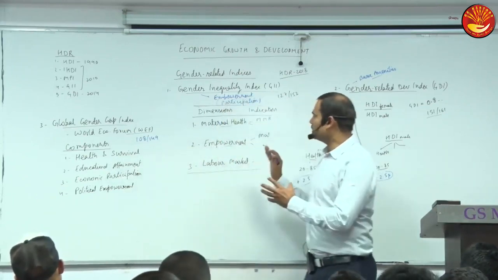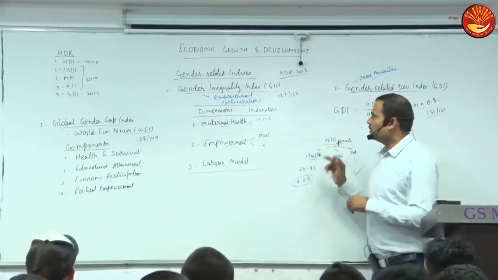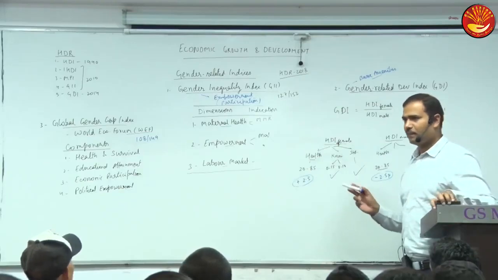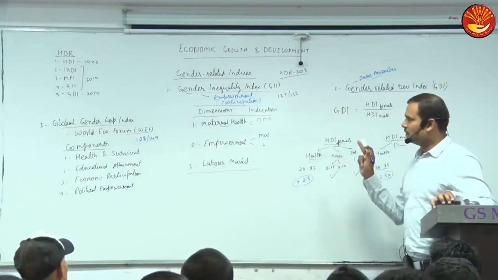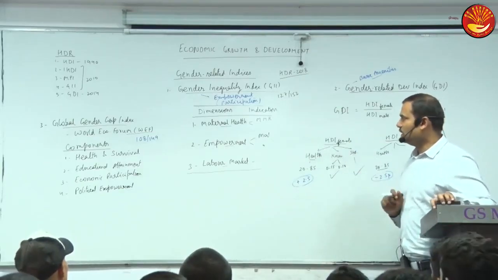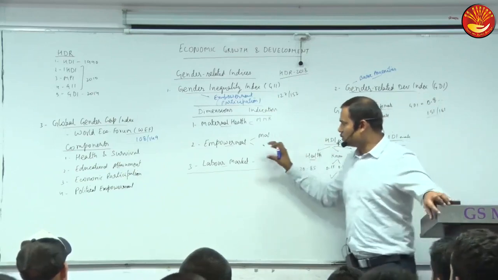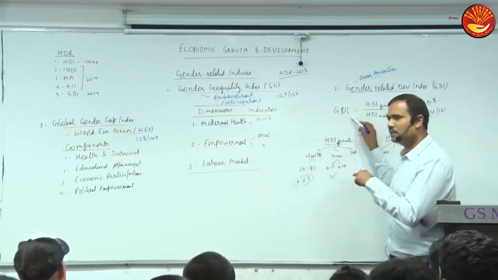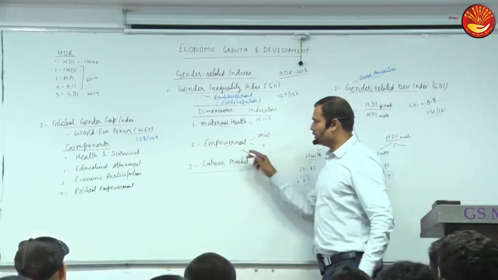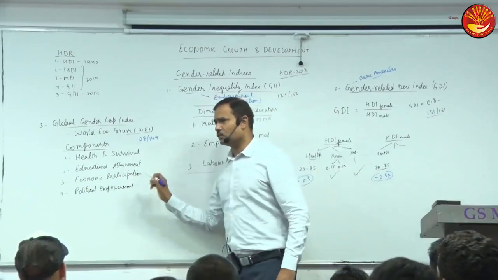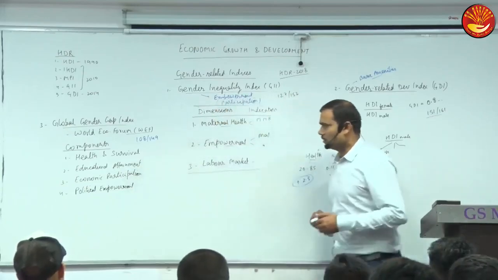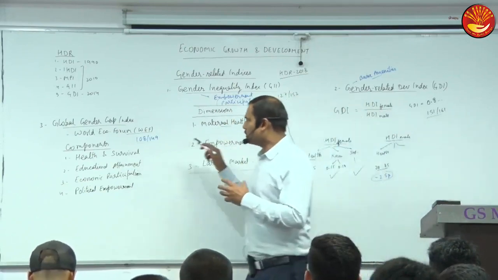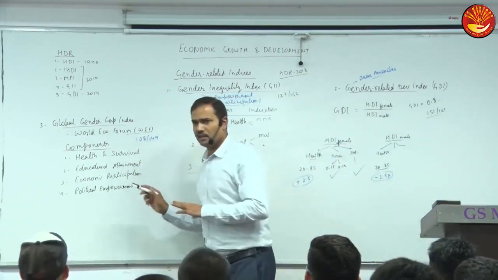Now, out of these indices, which is broader? Out of these three, which one is broader? Global Gender Gap Index. Why? Because it is based on empowerment and also basic amenities. Both things are there: health, education, just like in HDI, and even economic and political participation. So this is relatively broader. Usually the question asked is which organization publishes it, or a component normally.